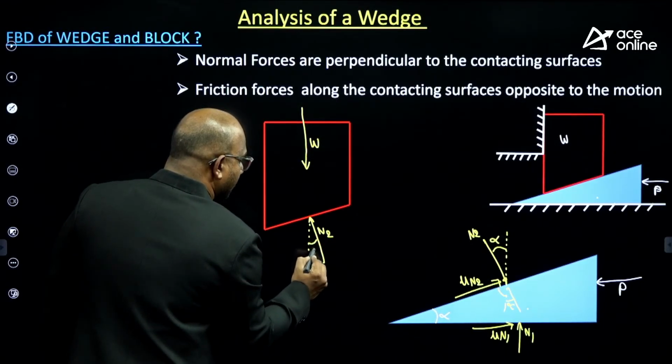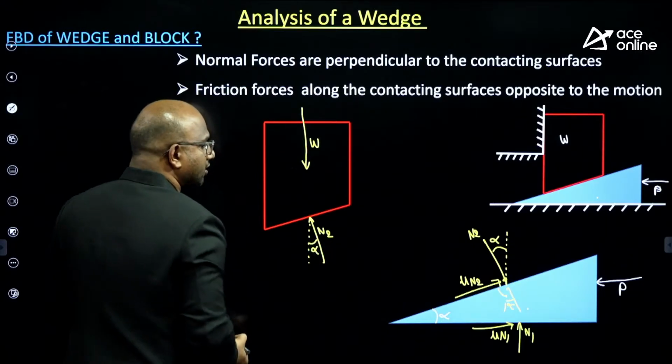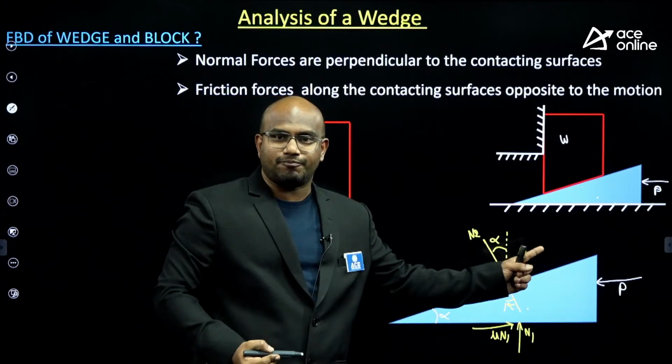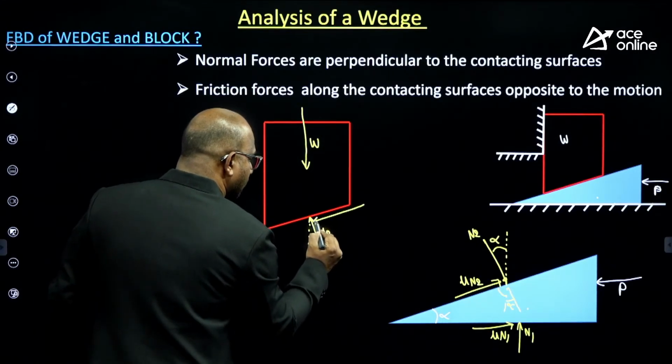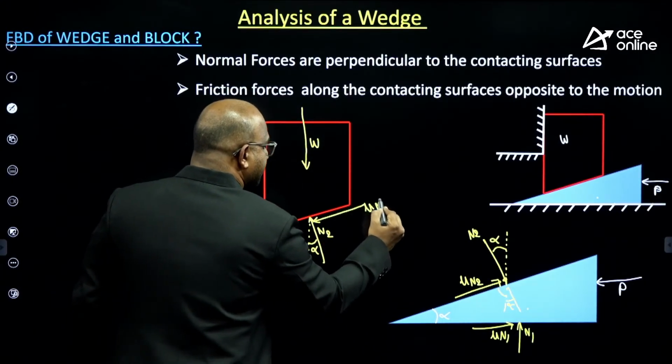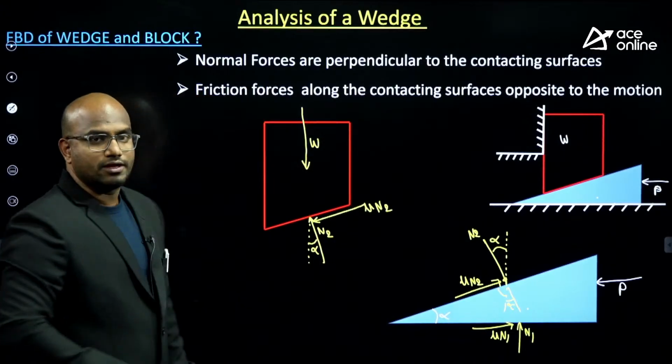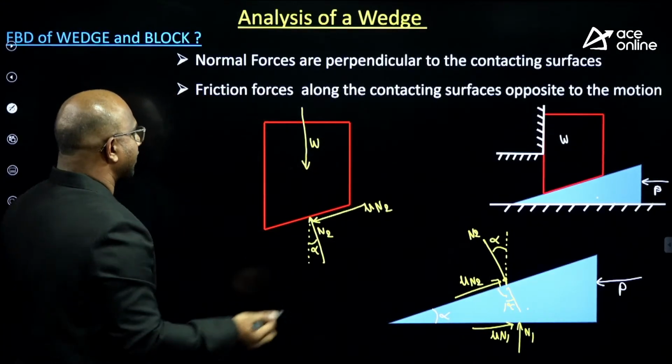This angle is equal to how much, guys? Same alpha. Now, this is giving friction upward. This is the friction downward. Action reaction, guys. How much? Mu times of N2. Mu times of N2. Now, observe carefully, sir.